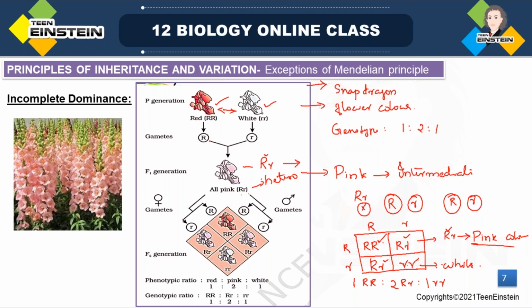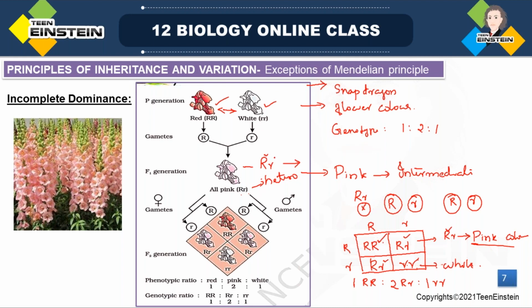In the heterozygous condition, this combination is coming, right? Here, there is mixing or blending of both colors, red and white. These red and white are the parental traits, so this resulted in the development of a pink color flower, right?